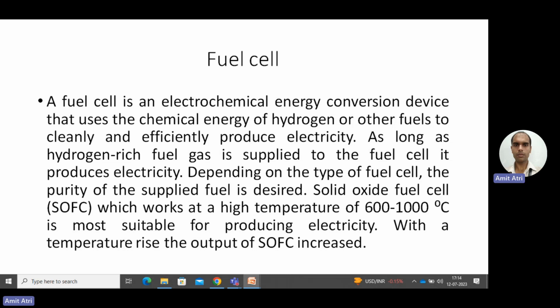Here we need not use pure hydrogen; any other hydrogen-rich fuel can be used. The syngas, producer gas or fuel gas produced by pyrolysis or gasification of municipal solid waste is a suitable fuel for a solid oxide fuel cell. Further, with the increase in temperature, the output of the solid oxide fuel cell also increases.